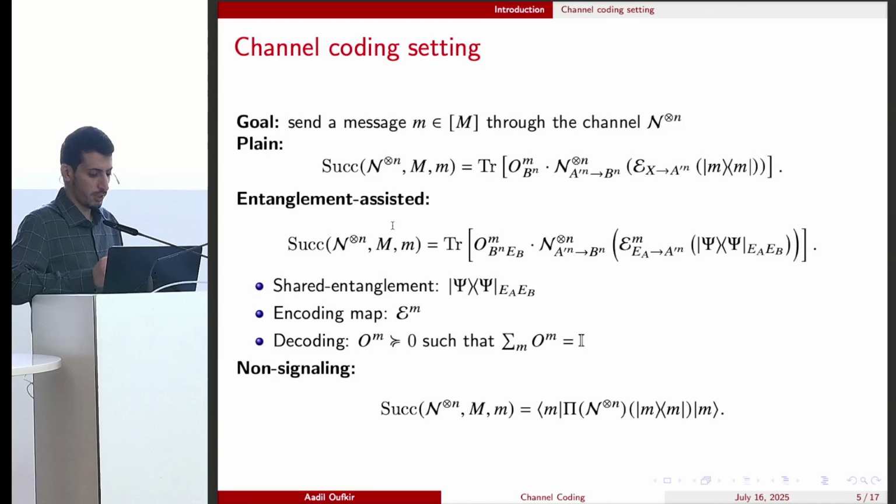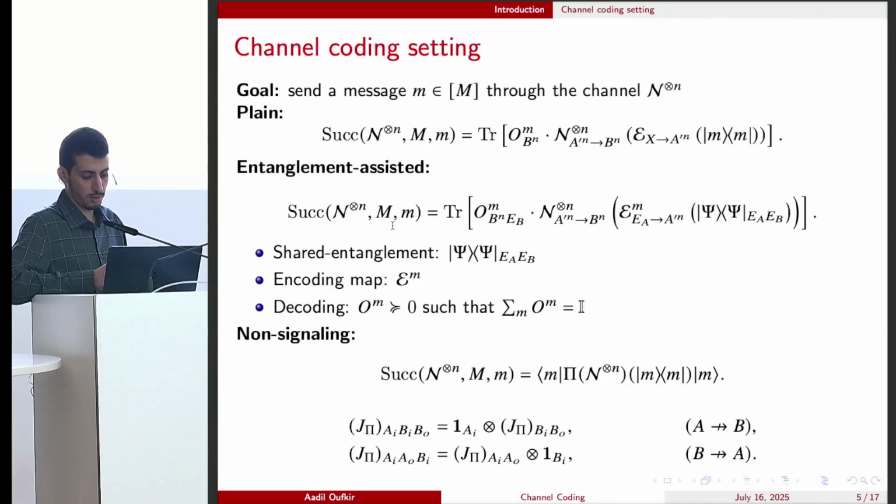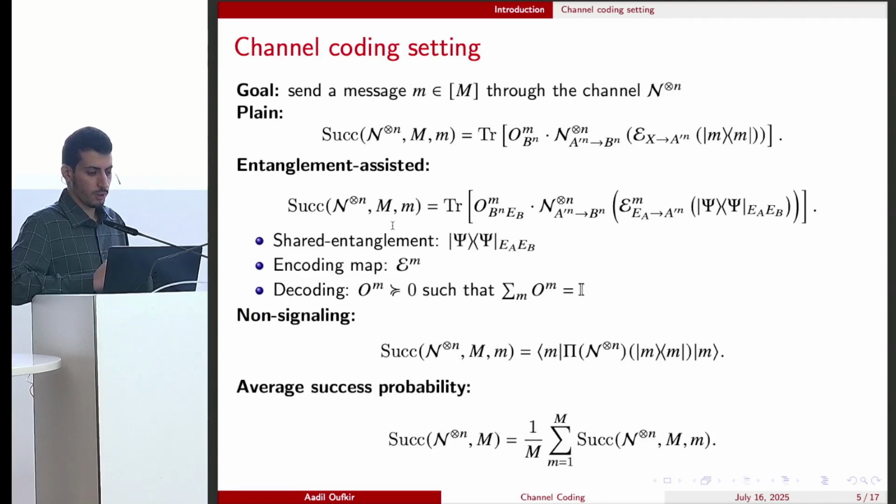So in the more general setting of non-signaling, we have this expression for the success probability, and here pi is a super channel that sends channels to channels, and it further should satisfy these conditions. Roughly speaking, the super channel should not allow communication from Alice to Bob and vice versa.